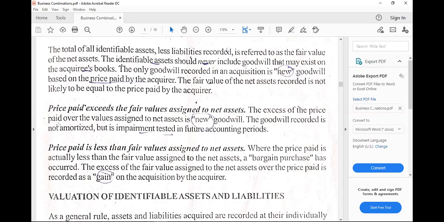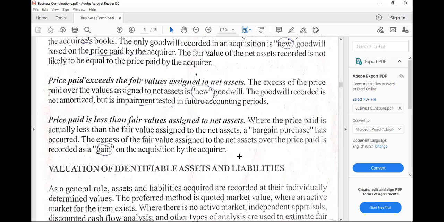However, it is not amortized, because to amortize an intangible asset would depend upon its useful life. The goodwill has no specific useful life. It is indefinite. Therefore, it is not amortized. All right. On the other hand, if the opposite is true, meaning the price is less than the fair value, which results in a negative amount, before there was the term negative goodwill, but then it is no longer allowed or considered. But why is that?